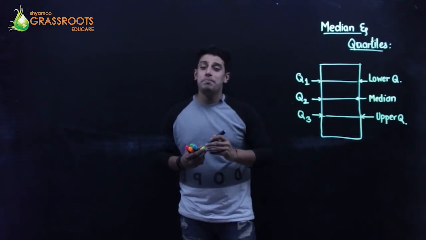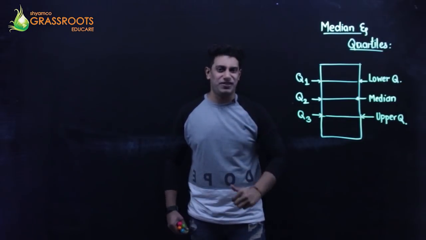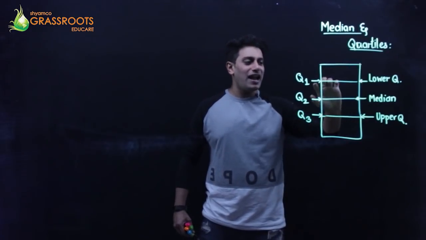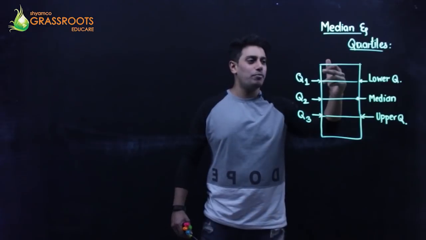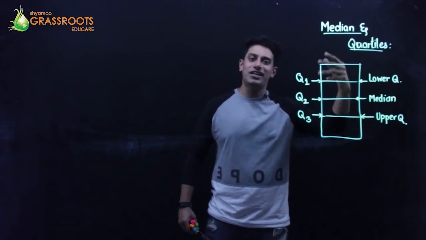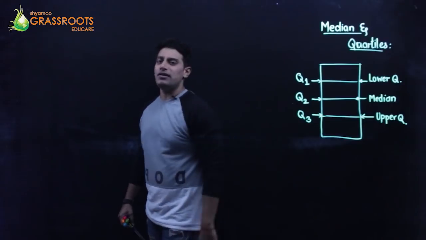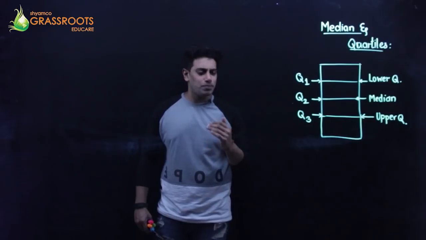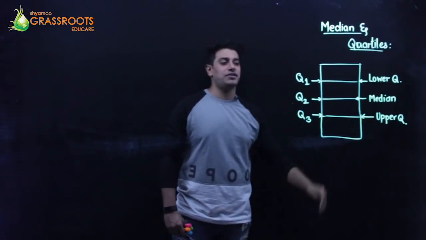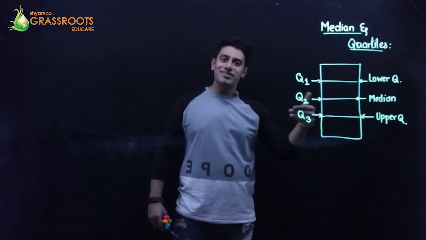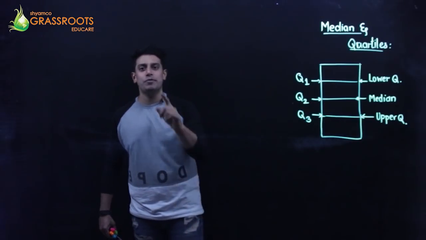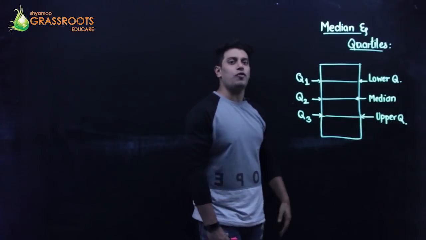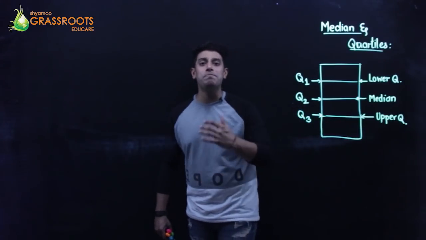A lower quartile breaks up the class into 25%. That means up there will be one part and at the bottom there will be three parts. That's going to be 1/4 and 3/4. Are you understanding? Similarly, an upper quartile divides the class into 75%. Up there will be three parts, and down at the bottom there is going to be only one single part out of the total 4. So these are the concepts of lower quartile, upper quartile and median, right?